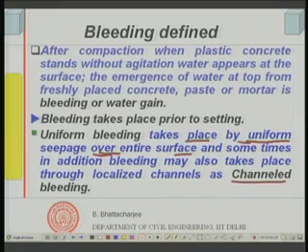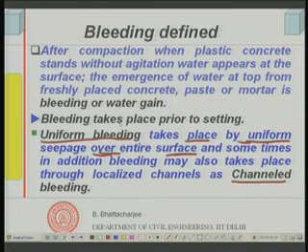The specific gravity of the ingredients of concrete are different, and water has the least specific gravity. So, it generally tends to come up, it seeps through, and when it is uniformly seeping through the entire surface of the concrete, this is called uniform bleeding.